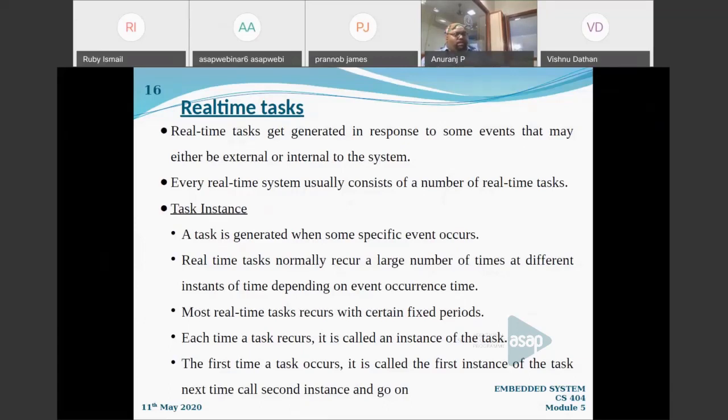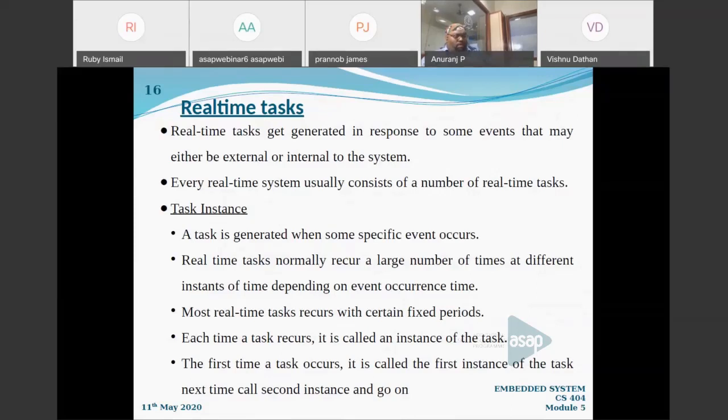Now, some terms related to real-time tasks, just for information. A task is generated once a specific event occurs. The time when that job starts execution, I mean when the task comes, is called the task instance. Real-time tasks normally occur many times, at different instances of time, depending on the event occurrence type. A task will come at different times. Say in the first second a particular task T1 comes, then it comes on the 5th second, then on the 8th second, right?